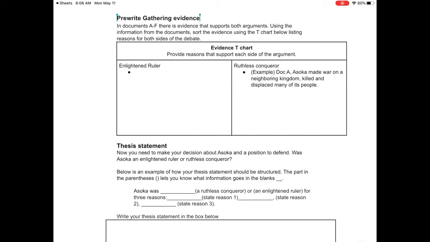Now this first section for today is to look at documents A through F and find evidence that supports each side of the argument. Find evidence that supports the idea that Ashoka is an enlightened ruler, and find evidence to support the idea that he is a ruthless conqueror. I've given you one example so far. It says ruthless conqueror. Example, document A. Ashoka made war on a neighboring kingdom, killed and displaced many of its people. Okay, so that is one argument for the ruthless conqueror side.